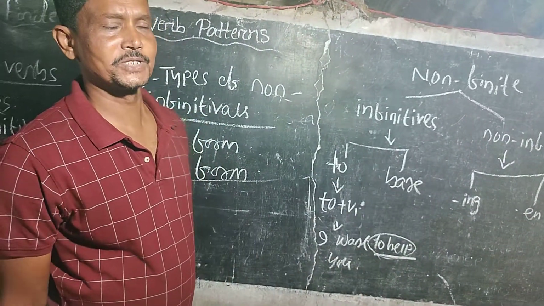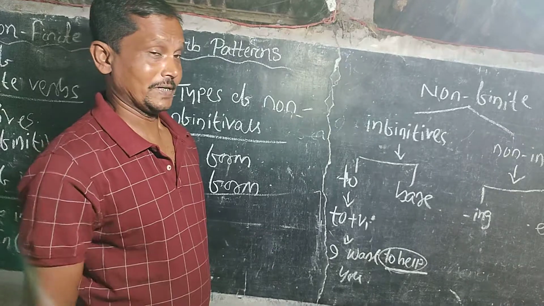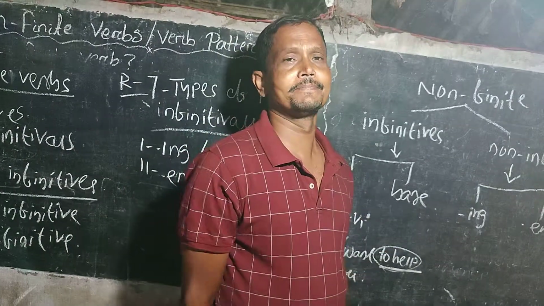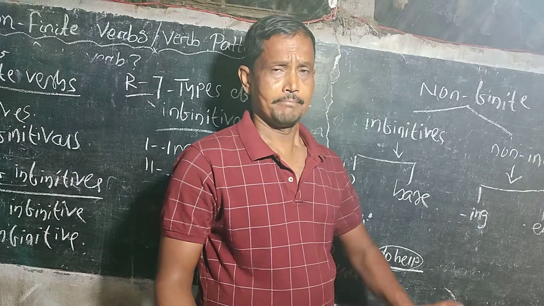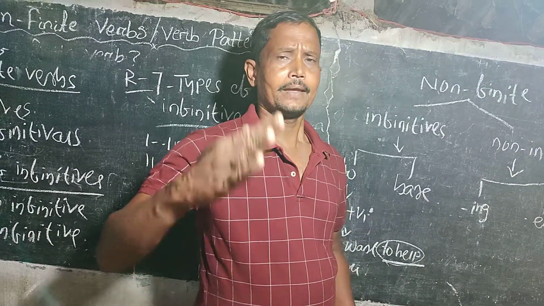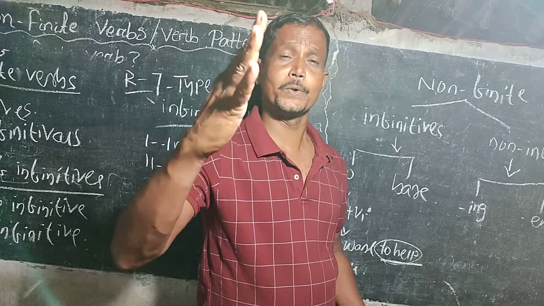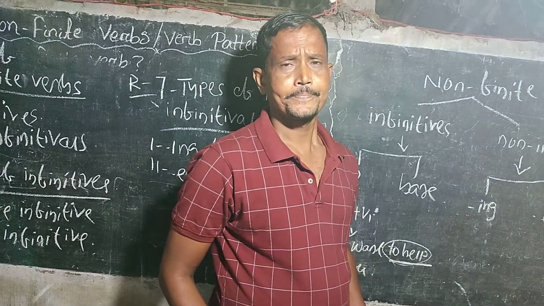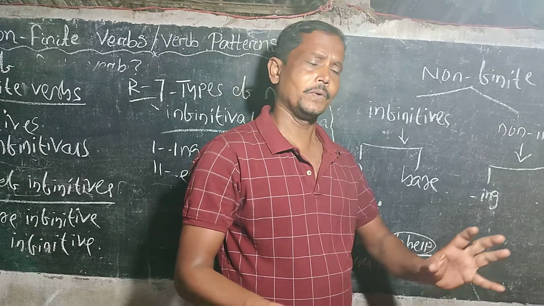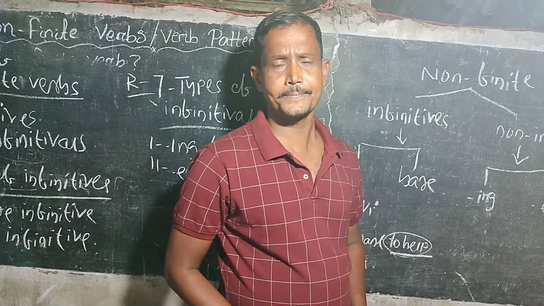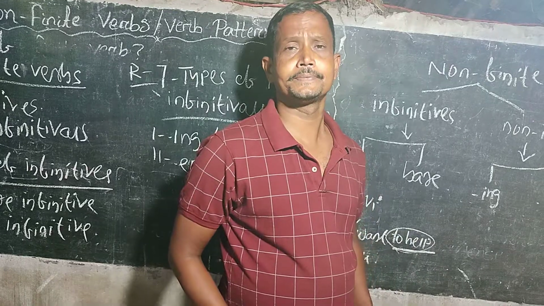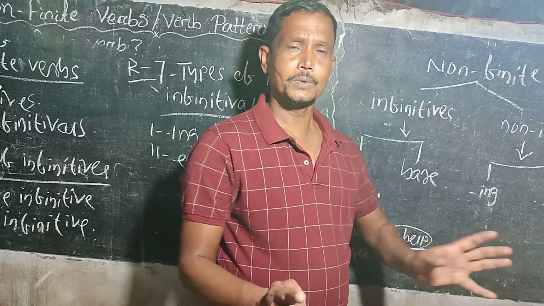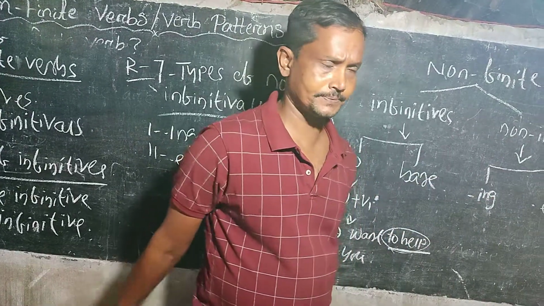And then we shall proceed towards bare infinitive. What is bare infinitive? Bare means the verb in its original form, in its base form. That means without the addition of ing, without v3 or past participle form, or without to before it.